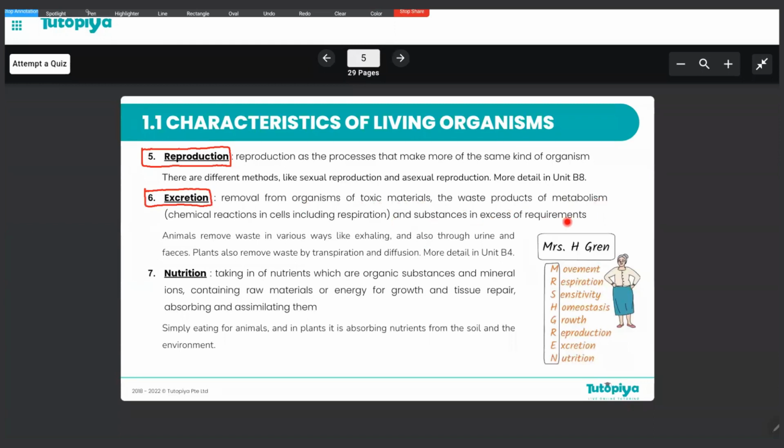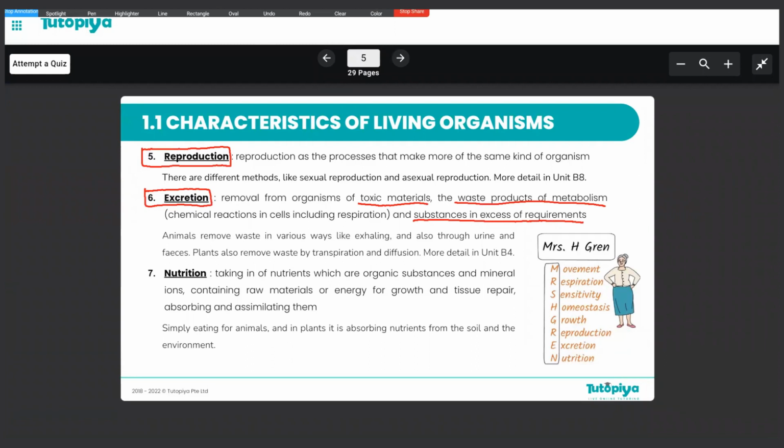Now, you can see that in this definition, excretion is talking about three types of materials. It could be the removal of a toxic material, or it could be a waste product of metabolism, or it could even be a substance that is there in excess in an organism's body. So removing these materials is what we refer to as excretion.